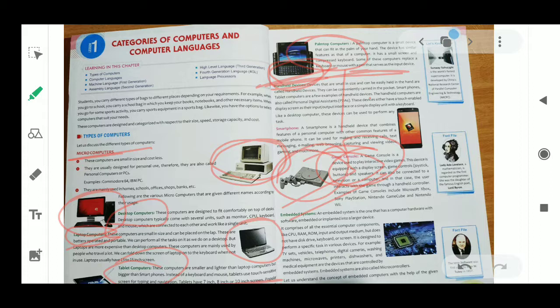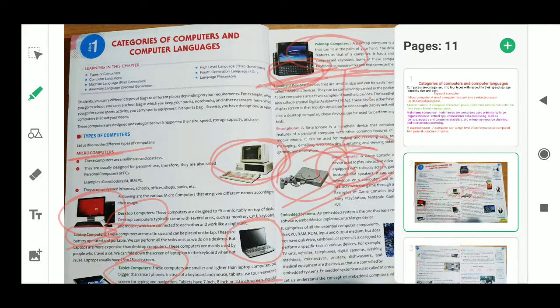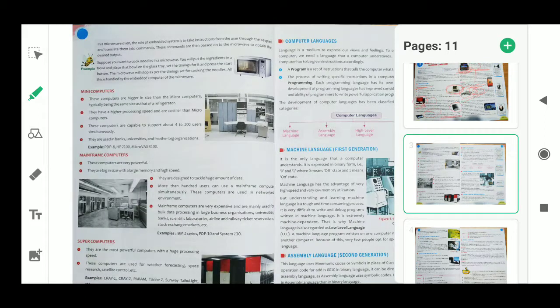Medical equipment are devices that are controlled by embedded systems. Embedded system is also called a microcontroller. So please remember this, embedded system is also called a microcontroller. Got it? Okay, next, please turn your page, that is page number 8.